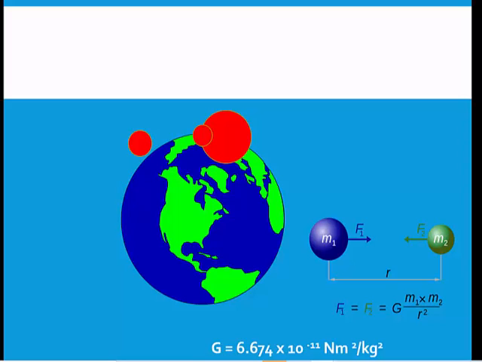You have to know this figure, this value of G, also the unit of the capital G. What is capital G? Constant. Gravitational constant. It is called the gravitational constant.